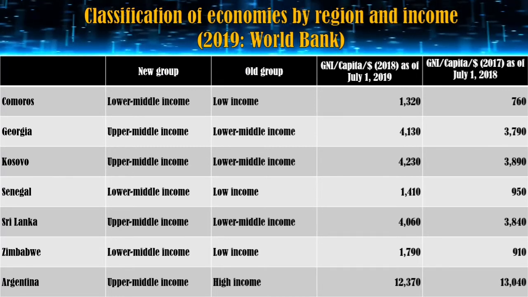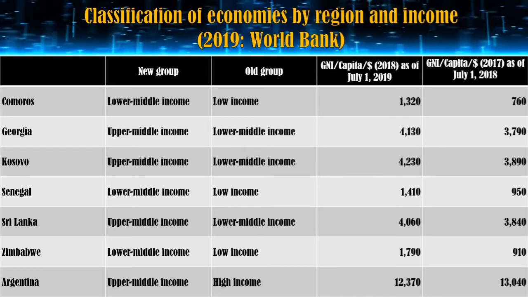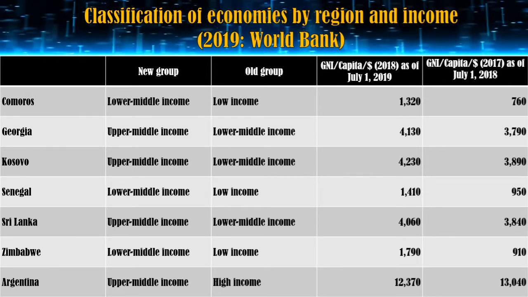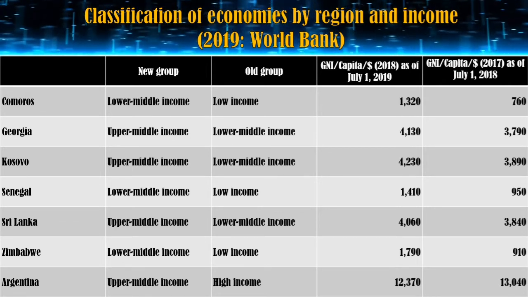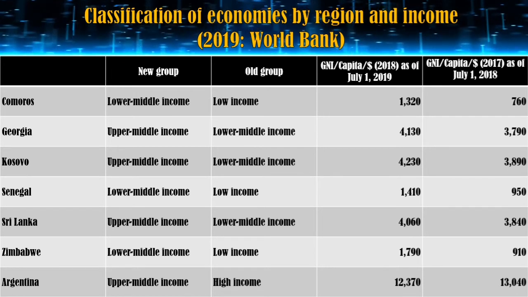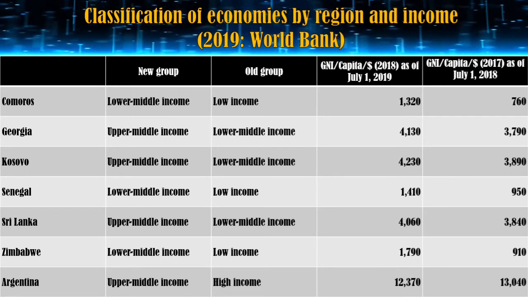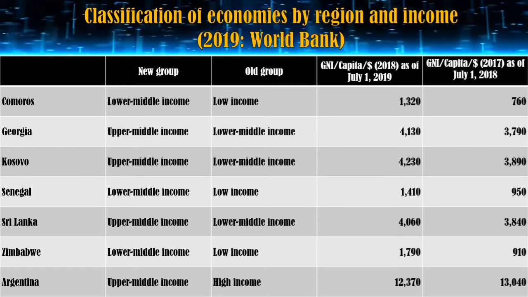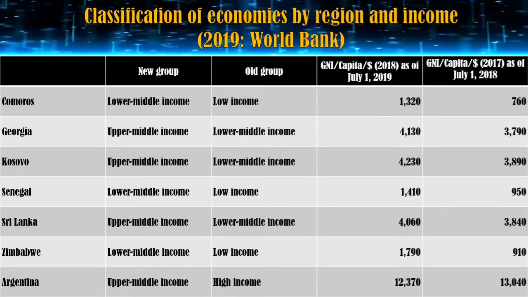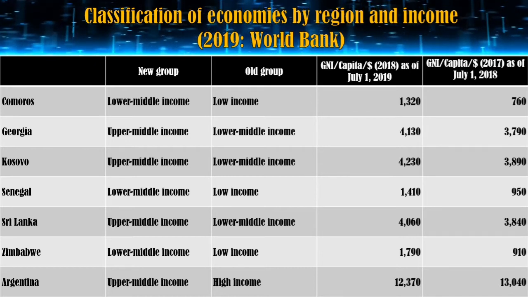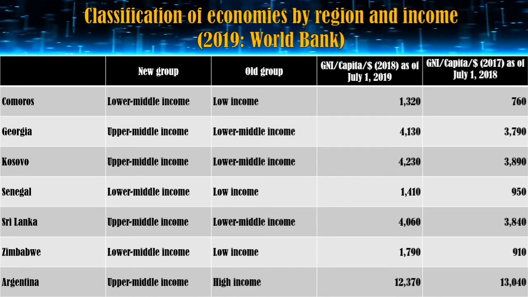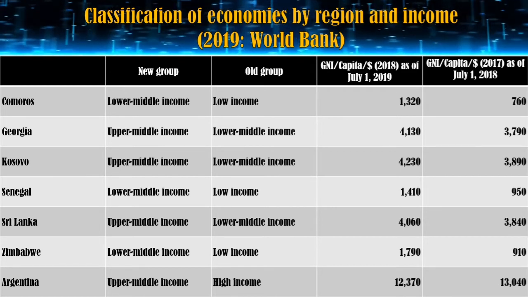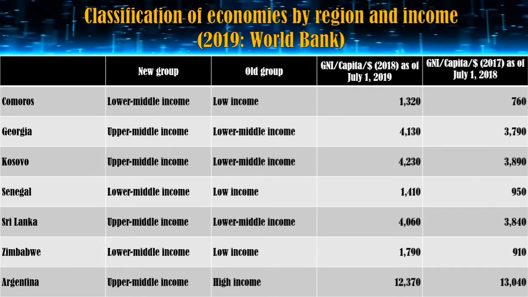Bank in 2019. For example, in the case of Comoros and Georgia, with low income and lower middle income in 2018, based on its GNI per capita in 2017, there is an observable increase in 2018 as published in 2019.